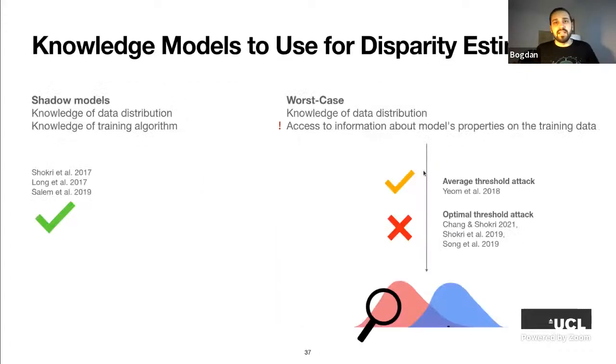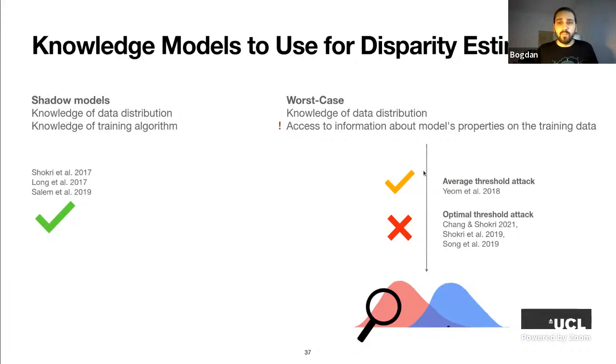Well, to avoid that, it is easiest to use attacks that are based on the shadow model approach to modeling adversaries' knowledge, right? In this case, the attack just cannot possibly theoretically capture the sampling bias, and therefore it will be good for estimating disparate vulnerability. Our experiments show that average threshold attack also doesn't seem to be affected by the sampling bias a lot, probably because just the one data point, just the average loss on the trained data, is not significant enough to learn a lot about the sampling bias of the trained data set.